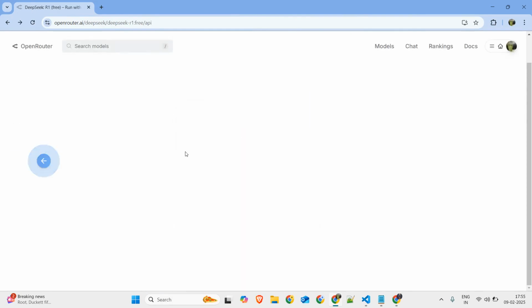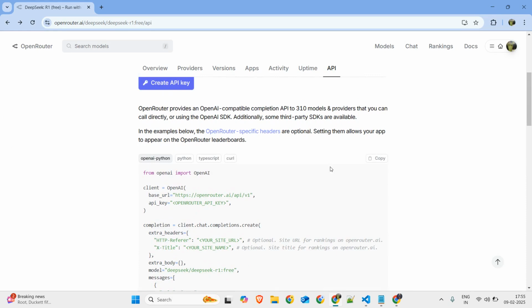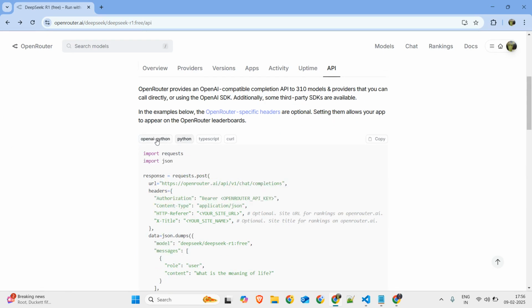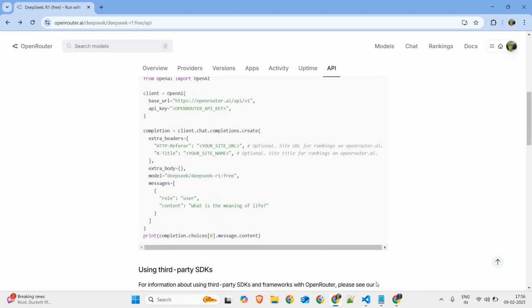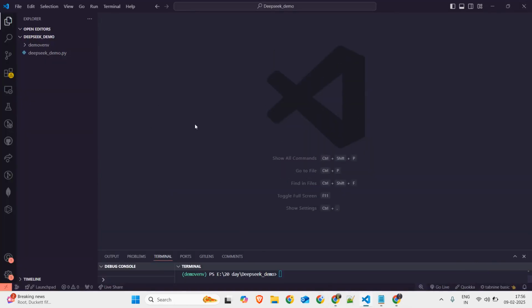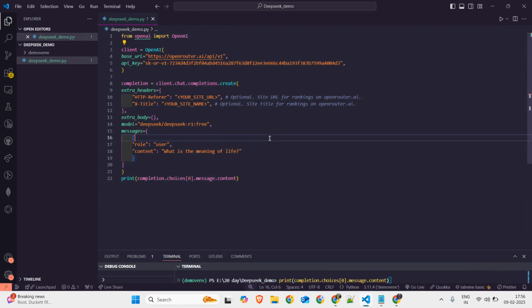To use it in code, they have also provided us the demo code. Just scroll down and copy this. Open Python, OpenAI Python or Python. I will use OpenAI Python, and I have created a blank Python file here. Just paste this code, the DeepSeek demo, over here.